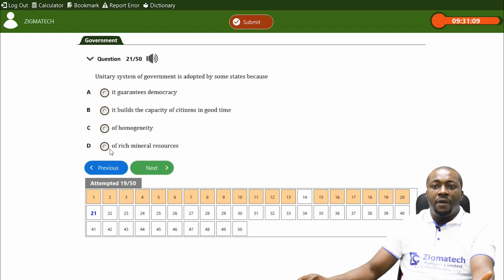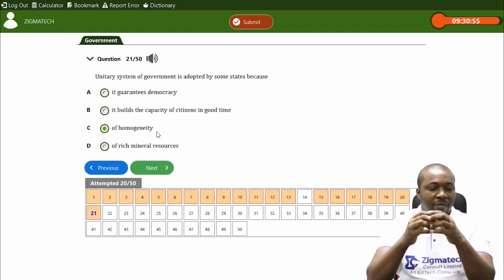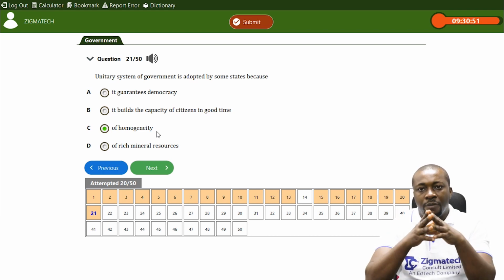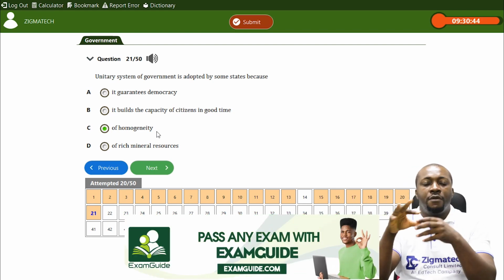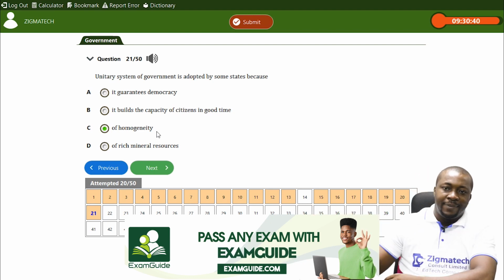D, because of rich mineral resources, never the reason for unitary system. Rather, it's homogeneity. You adopt a unitary system in a homogeneous society, a society that is made up of people from the same ethnic origin and the same group. So you normally adopt it there. You don't adopt unitary in a heterogeneous society where you have people of diverse ethnic origin.